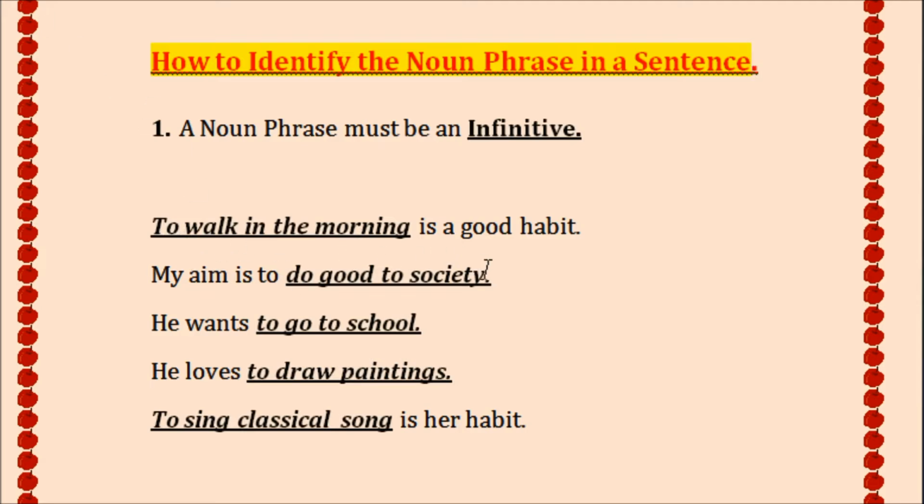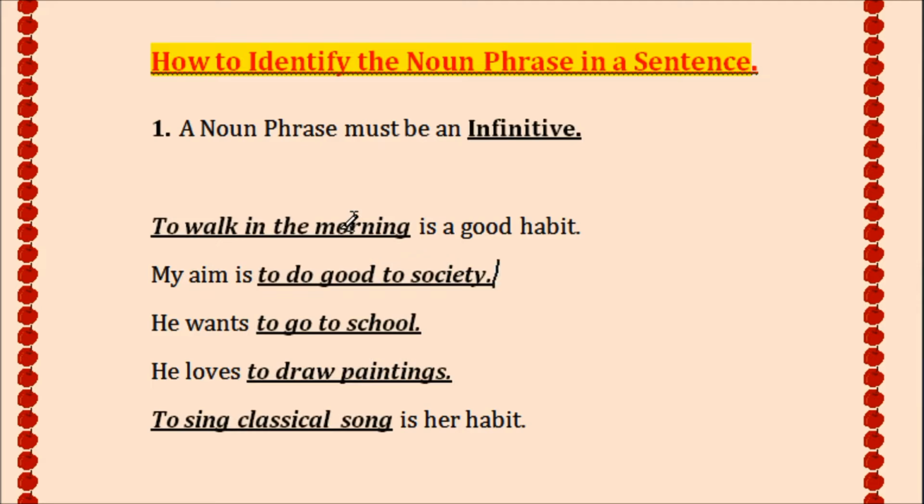Here you can see the phrase will begin from here. To do good to the society, he wants to go to his school, he loves to draw paintings, to sing classical song is a habit. Here the infinitive, the noun phrase in the first sentence is used as a subject. Next sentence, noun phrase is used as an object, and in the last sentence, the noun phrase is used as a subject. So here are the five examples. You can thoroughly check it out.